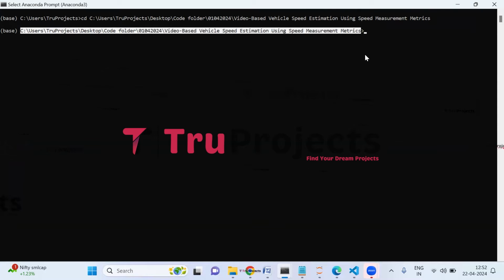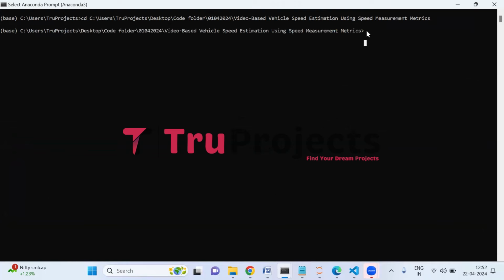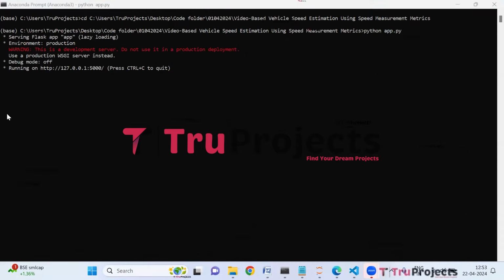Compile the app.py file using the command python space app.py. So here I am typing python space app.py and hit enter. This command will execute the Python script and perform a runtime check for any syntax errors or logical issues. After running the app.py file, the Flask framework will host the application locally at the default address localhost, which is this, and port, which is this.